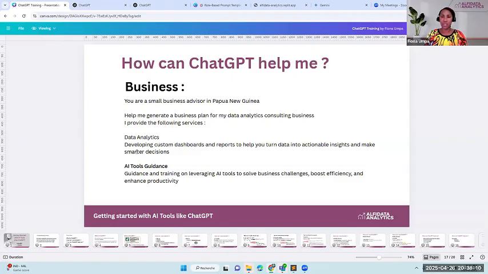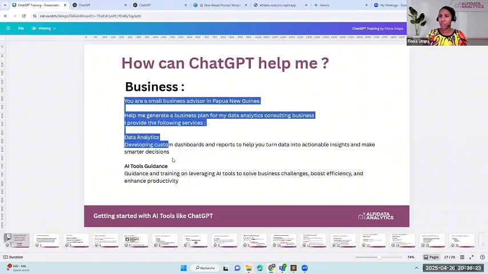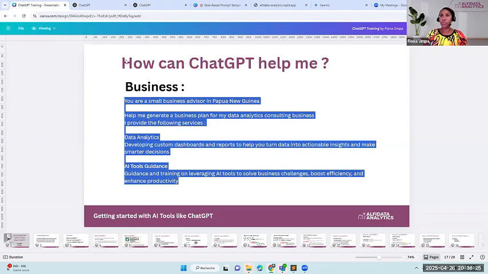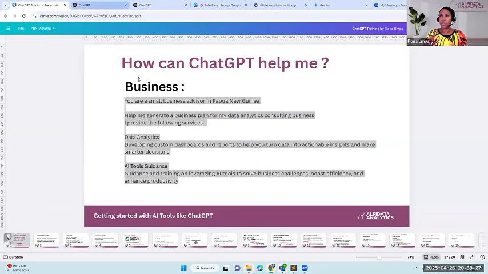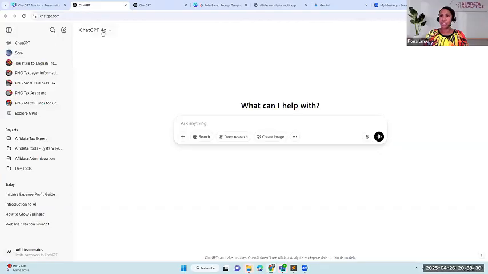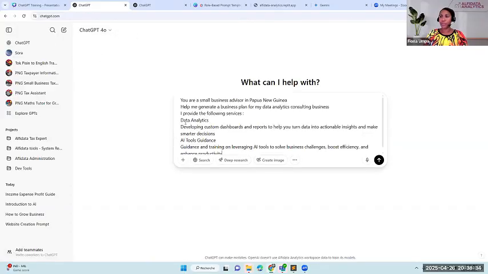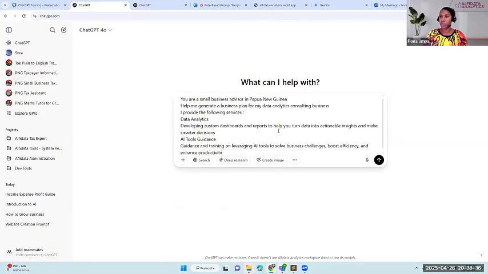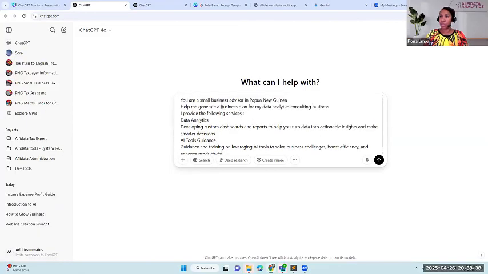You have to give it context, be specific in what you want it to do. So for me, I just gave it services that I provide. So if I copy that now, and I'll go over to ChatGPT, and of course, we'll start a new chat window. I'll paste it here. Okay, so let's see what ChatGPT is going to give back to us, because we need a business plan for our business.